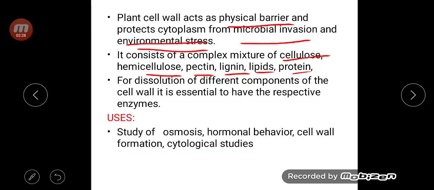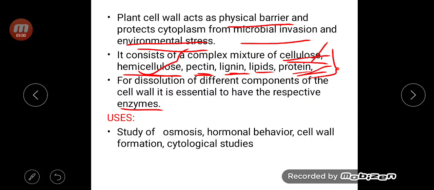Now for getting the protoplast, we need to digest the cellulose, hemicellulose, pectin, lignins, lipids and proteins. For dissolution of all these, we require the respective enzymes. For hemicellulose, hemicellulase enzyme is required. For protein digestion, protease enzyme is required. For cellulose degradation, cellulase enzyme is required. So the respective enzymes are required for the digestion of the cell wall.